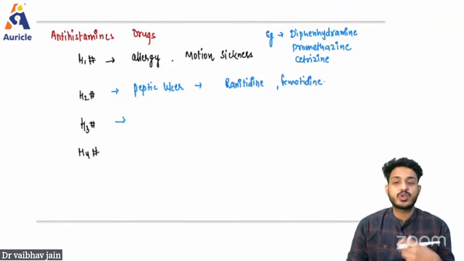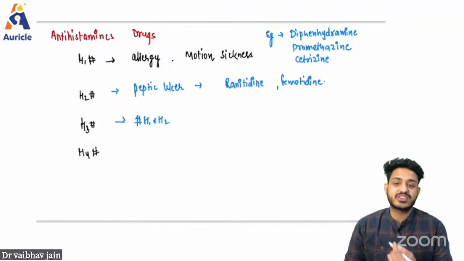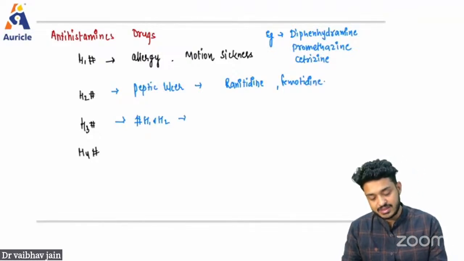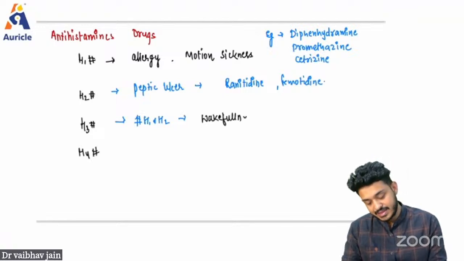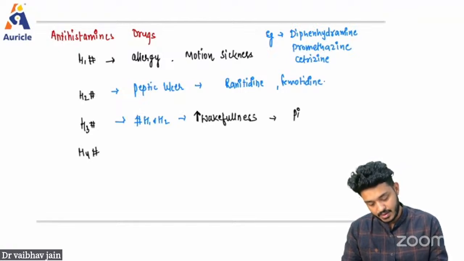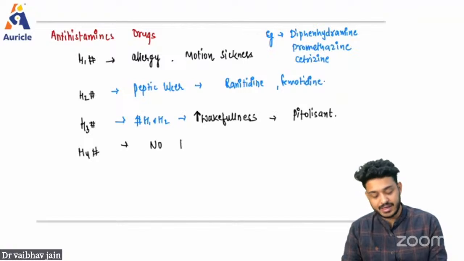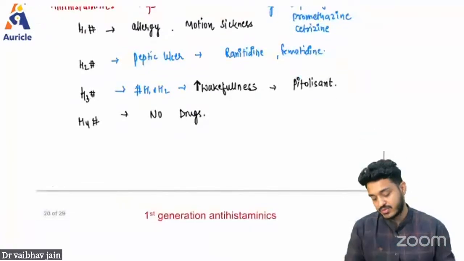H3, remember, it is going to block H1 and H2 together. It is going to decrease the action of H1 and H2. So we can use this particular thing in the cases of wakefulness. To increase the wakefulness, we can give H3 blockers. The name of the drug is going to be pitolisant. And this H4, we do not have any drugs. We have not made any drugs around it, right? This is for the chemotaxis purpose. We do not have any drugs for this, right?